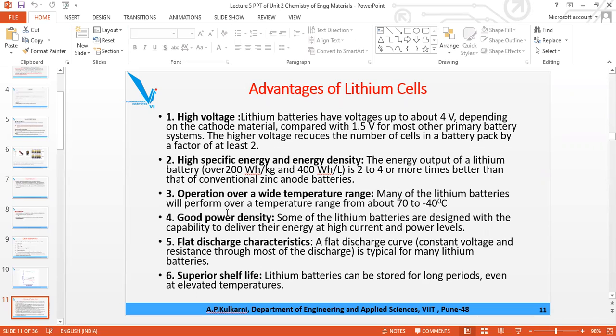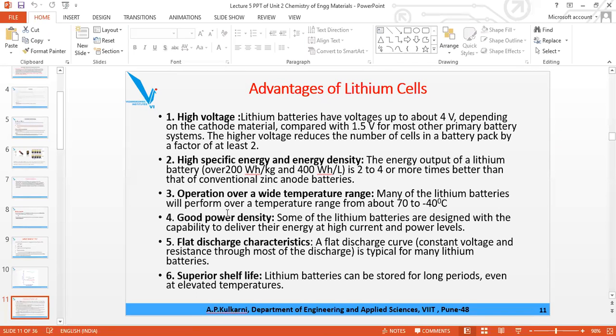A lithium cell is a single cell in which lithium metal is used as an anode. But when lithium ions are used, they are called lithium ion batteries. These are two different things, but their properties are similar.